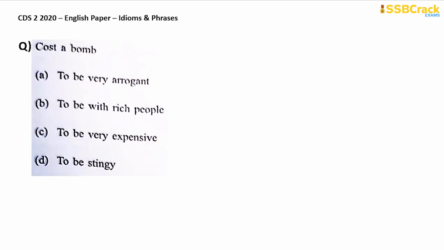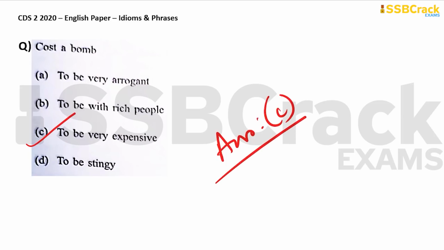Next question, cost a bomb. Now I already discussed this particular idiom in my lecture on idioms and phrases. If you can just go through my lectures in idioms and phrases topic in the CDS course, where I have already given you the meaning for this idiom, cost a bomb. When something costs a bomb, that means that particular thing is very expensive. So cost a bomb means to be very expensive. So therefore your answer is option C here.